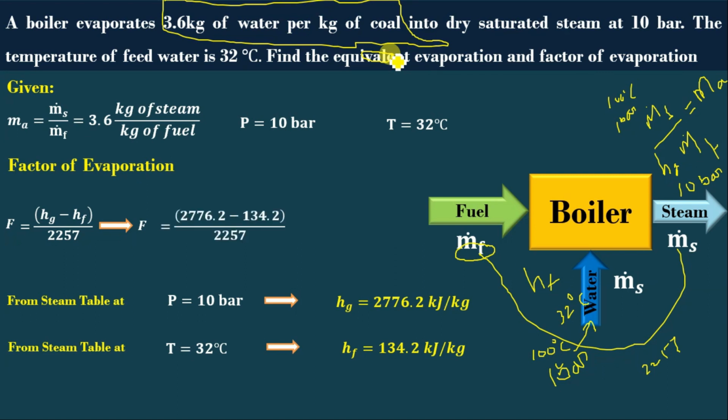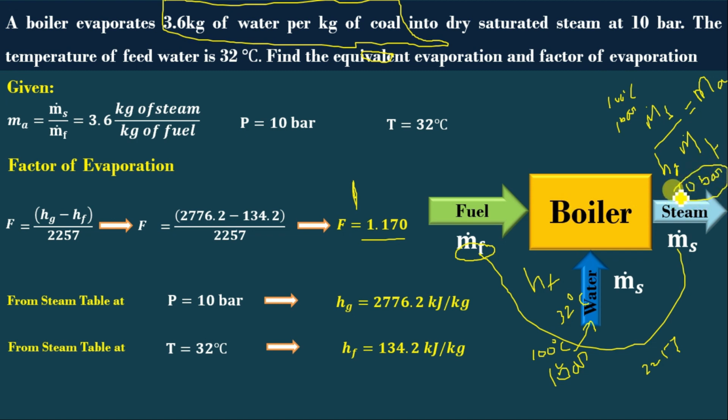Substituting, we get 2776.2 minus 134.2 divided by 2257. The factor of evaporation is 1.17. If it were 100 degrees Celsius saturated liquid and saturated vapor with 2257, this answer would be 1. Here 0.17 is higher due to the 10 bar pressure.